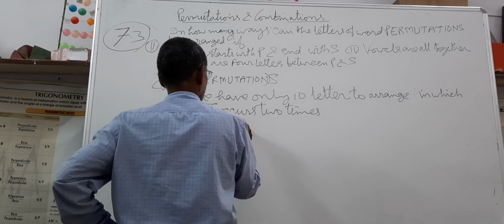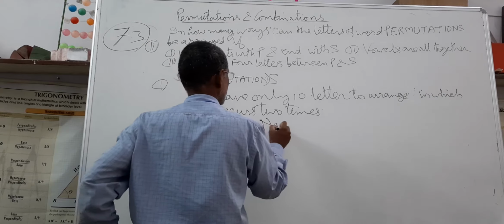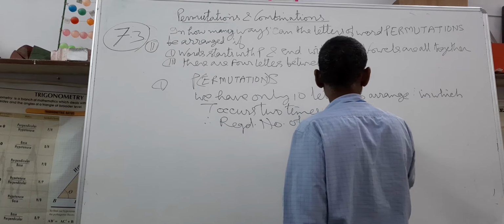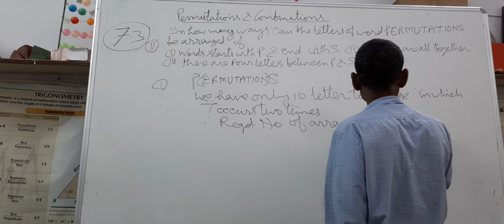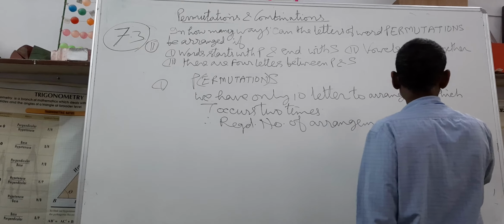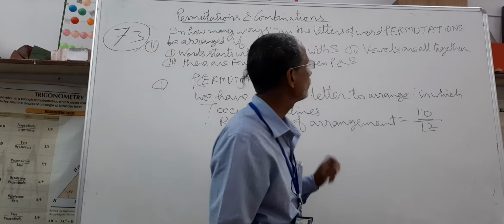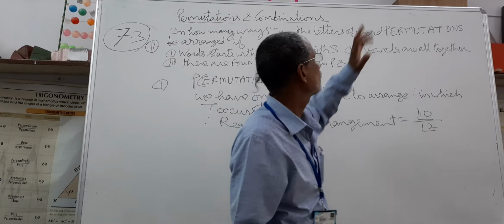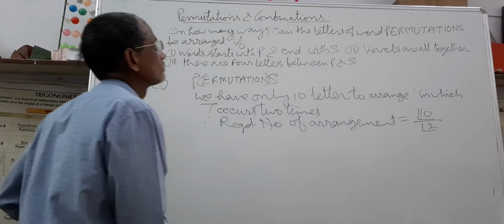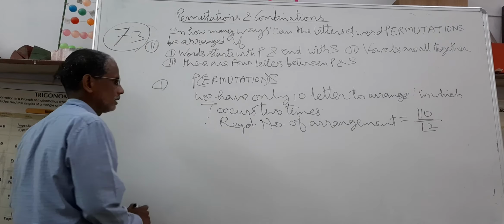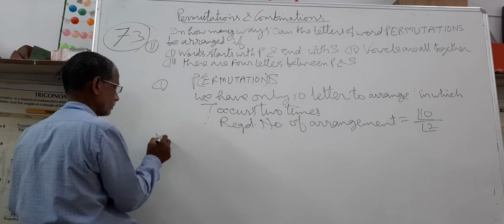Therefore, required number of arrangement is equal to factorial 10 by factorial 2 because T occurs 2 times. This is your answer of first sub question.